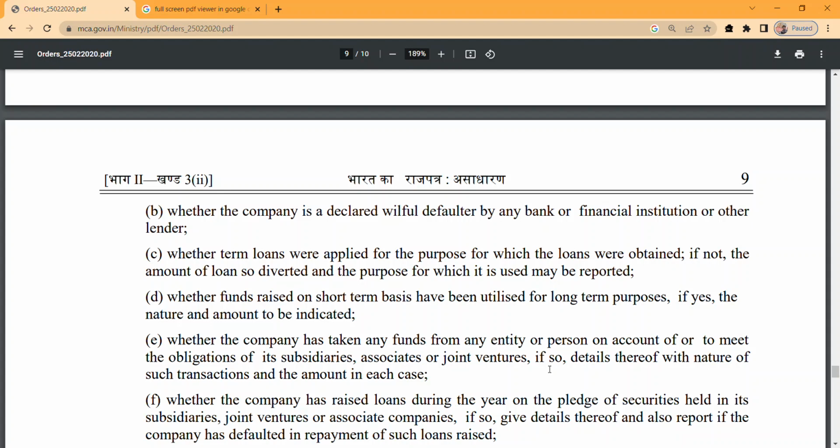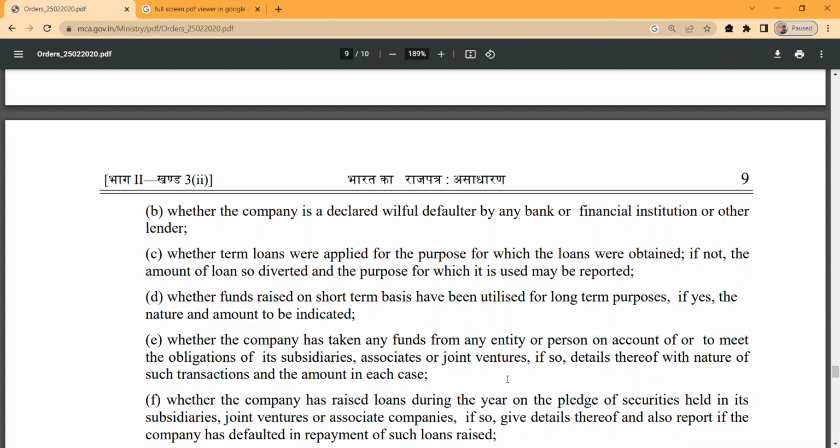So sometimes the holding company comes forward and provides the finance to that subsidiary to repay it. So we need to check whether any such help is being given by the holding company to the subsidiary by taking funds from any entity or person to meet the obligations of the subsidiary.